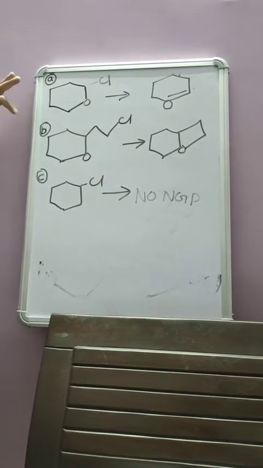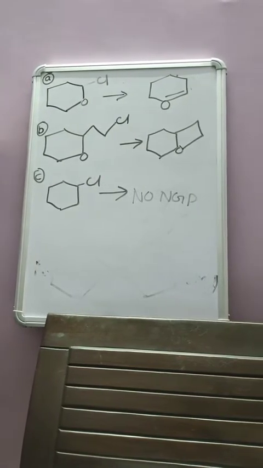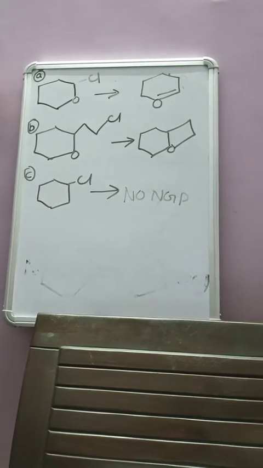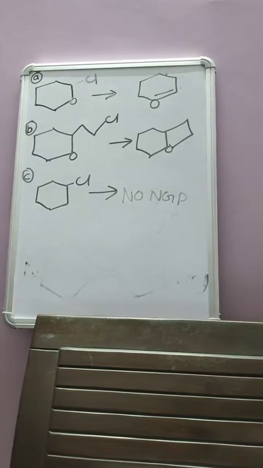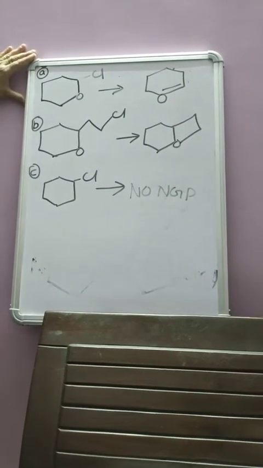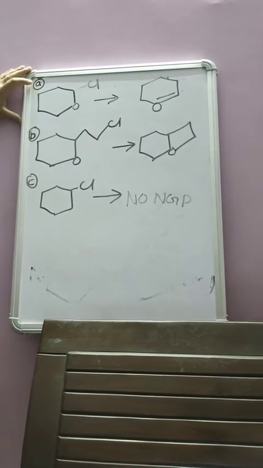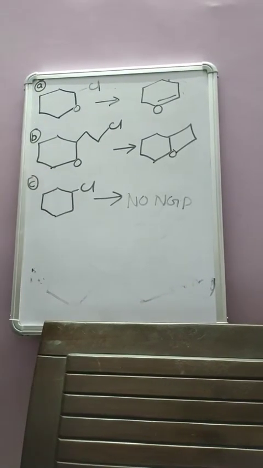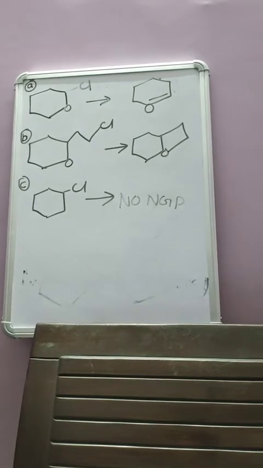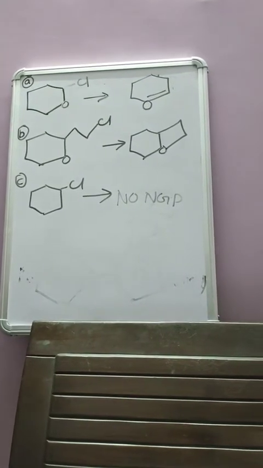I already told you, if the molecule has any electron donating group, or pi electrons, or banana bond kind of electrons, it can participate as an NGP. In case A, there is oxygen which can easily donate its electrons and help the leaving group.